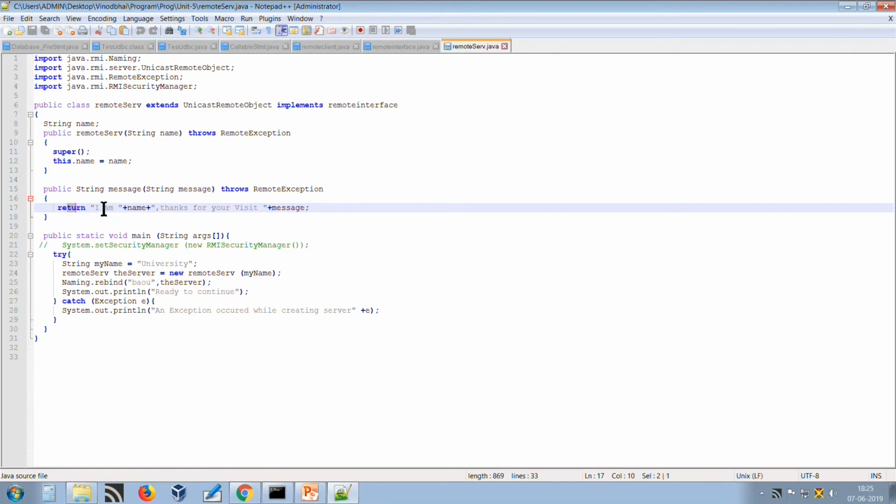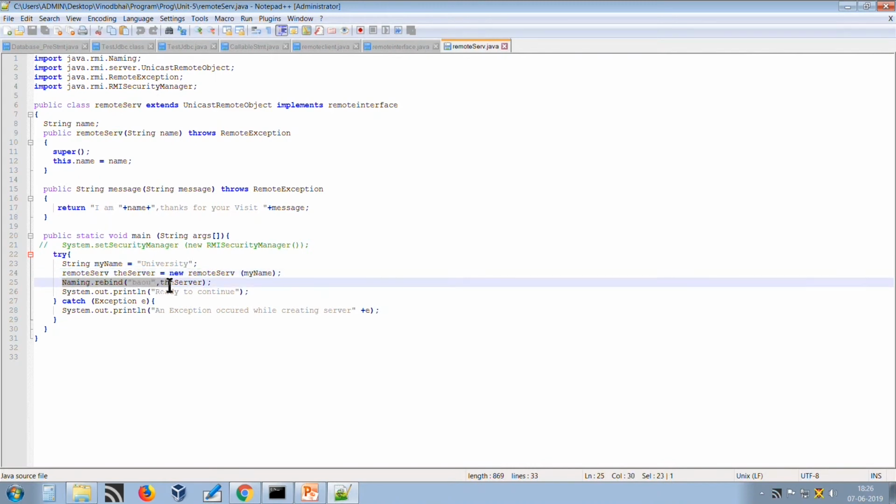See here, it returns "I am", the name that we passed to the constructor, and then a static string, "thanks for your visit", and the message that we have passed from the argument, that means from the command line. See here, we are reading it. So String myName equals university, and the RemoteServer instance is created.